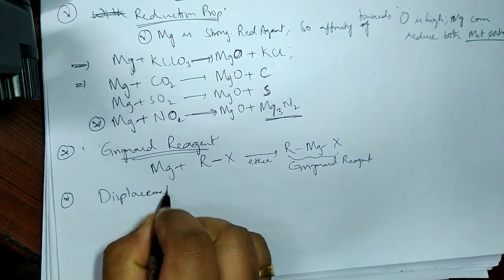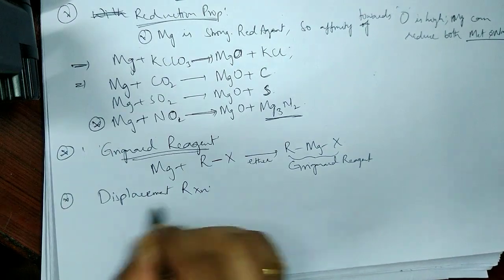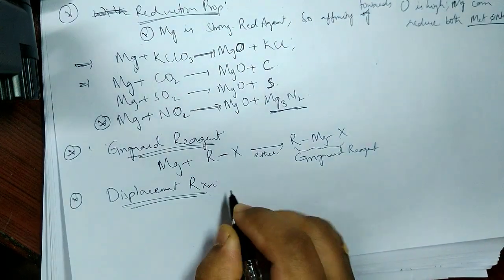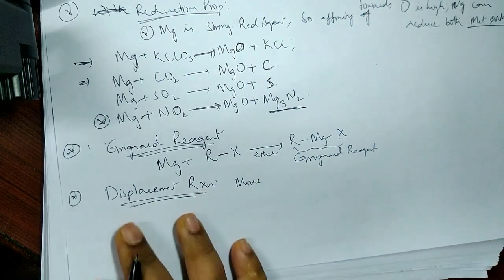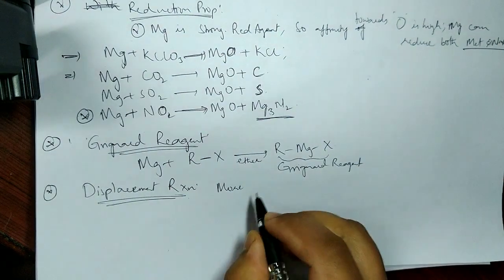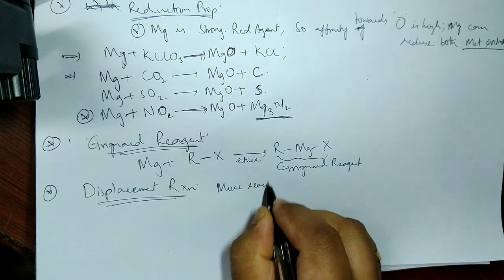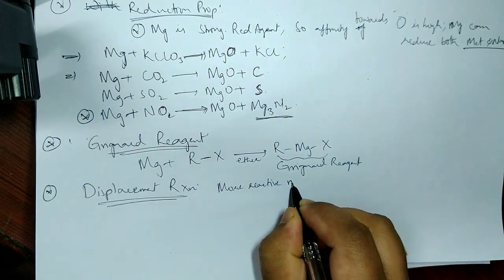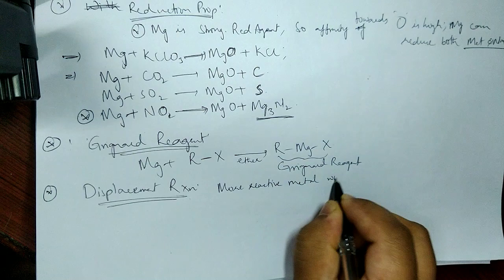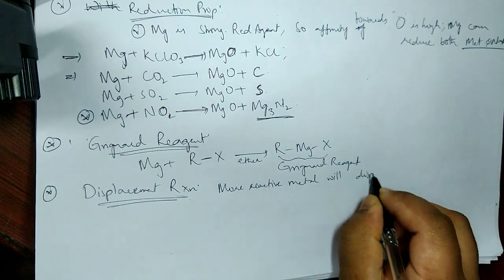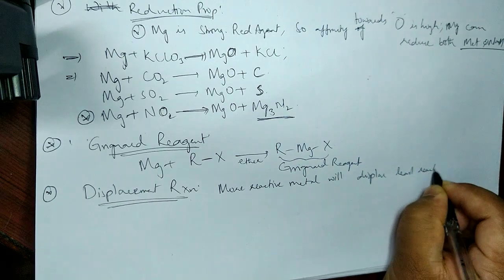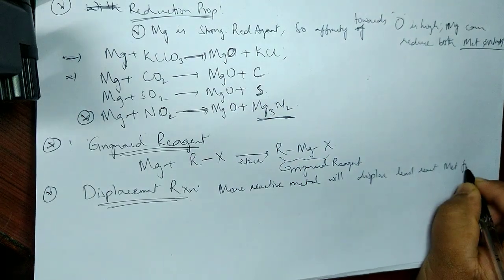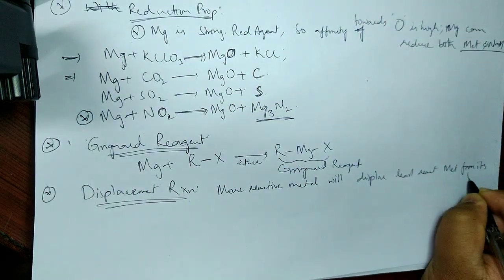Okay, so it is used in making Grignard reagent, and it can also perform displacement reactions. What do we know about displacement? We know that in 9th class or 8th class we should have studied this. What is that? A more reactive metal will displace a less reactive metal from its salt.